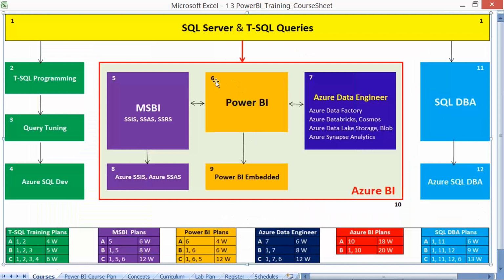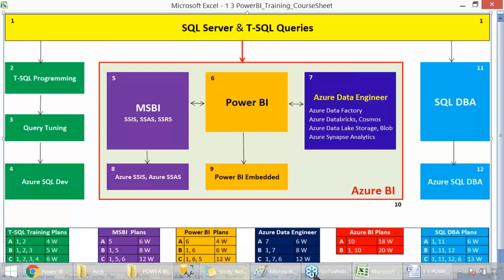So back to my screen. We are into box number 6, Core Power BI. It can integrate with MSBI to the left, and the Azure Data Engineer technologies I was showing you earlier from the Microsoft website a few minutes back, those technologies on the right. And this is the next level journey point for the end-to-end implementation we are talking about.